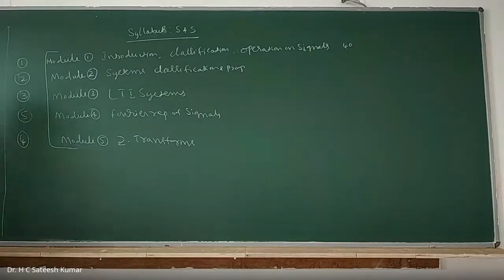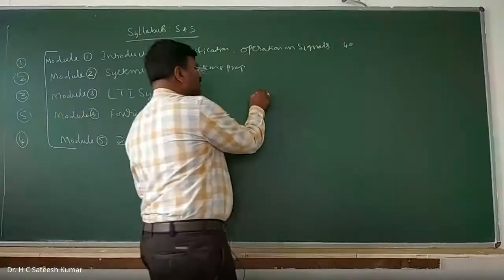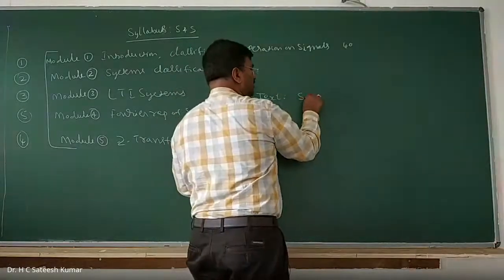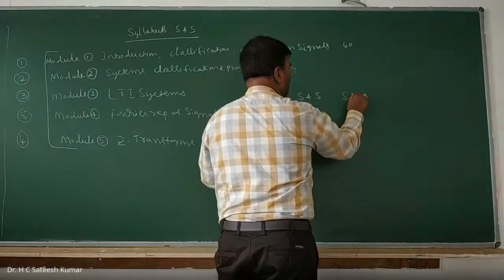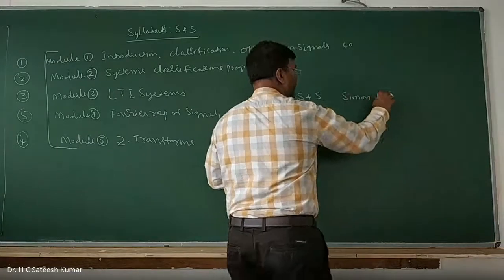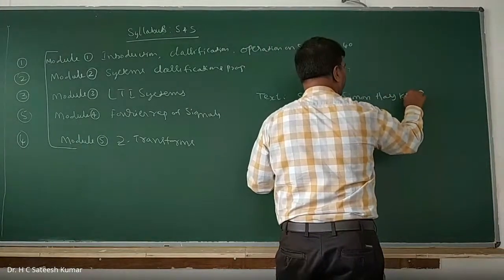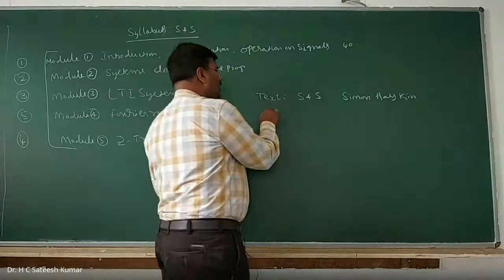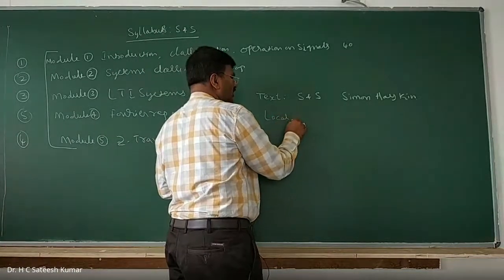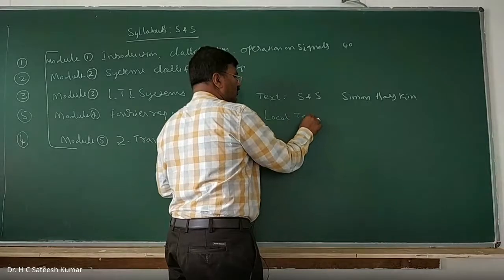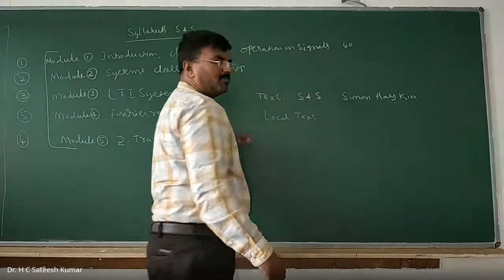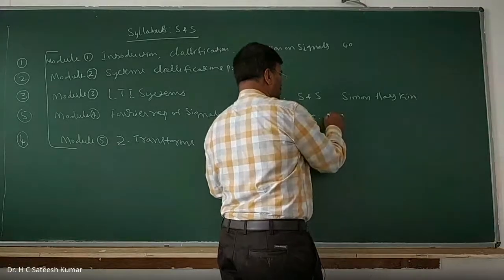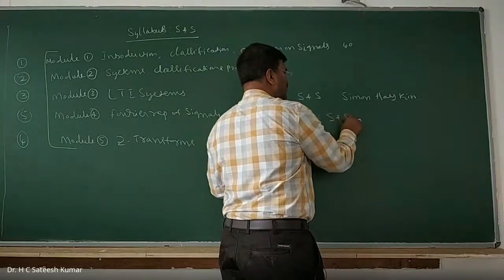And the prescribed textbook is Signals and Systems by Simon Haykin. Okay, right. So that is the prescribed textbook. If you want to refer to a local textbook, that will be S&S by Uday Kumar.